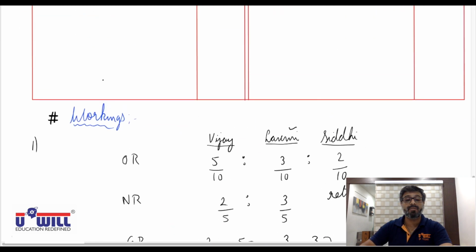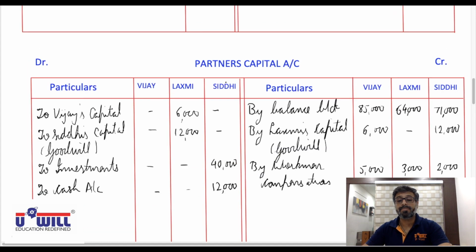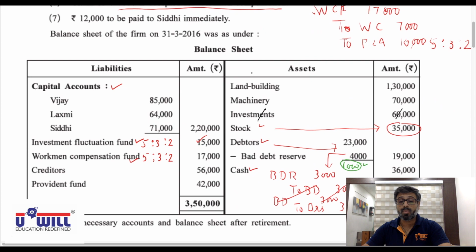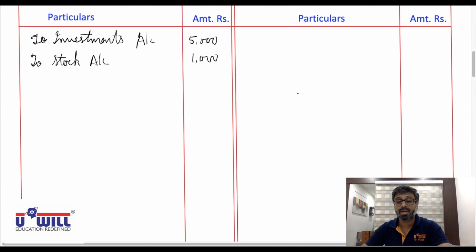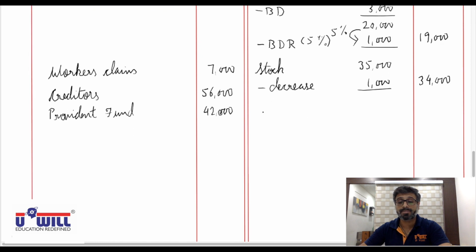Write down provident fund 42,000. Then on the asset side, land and building 1,30,000 as it is. So write down asset side land and building 1,30,000.